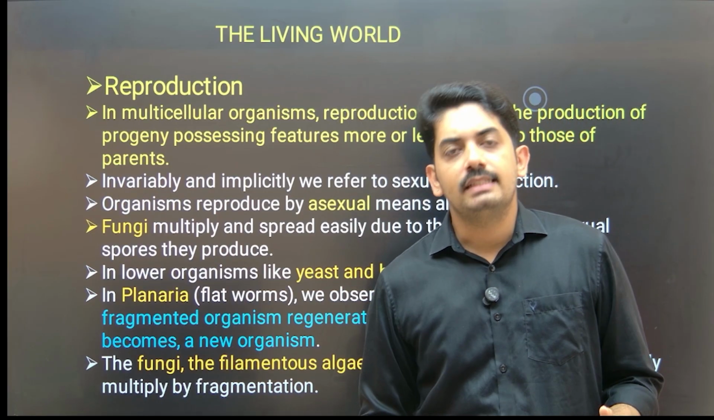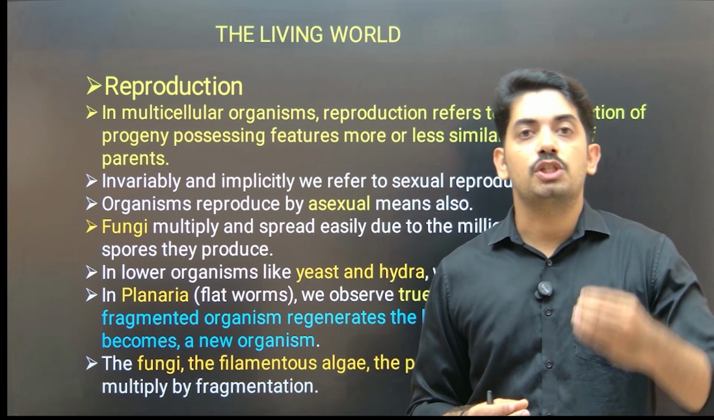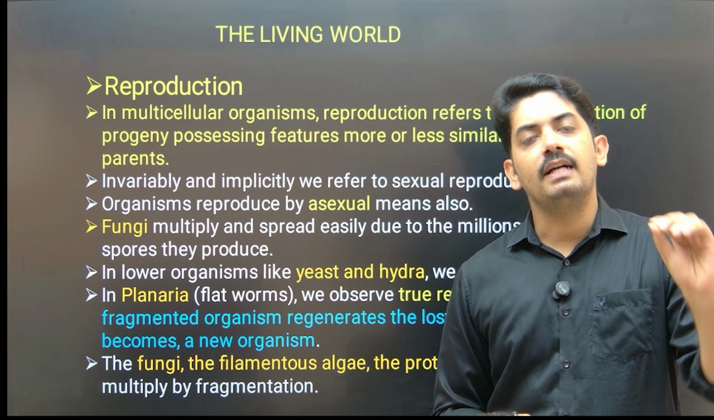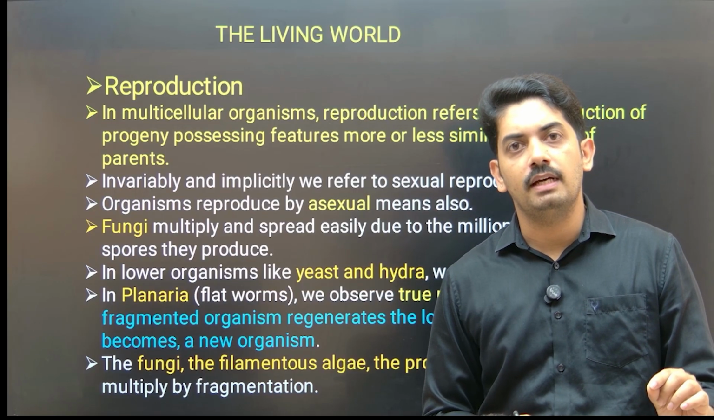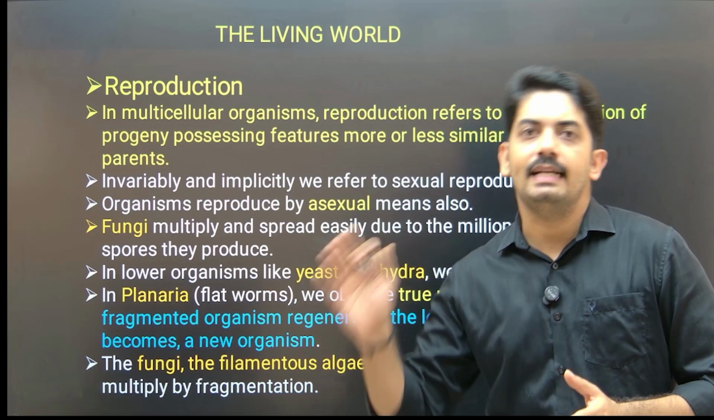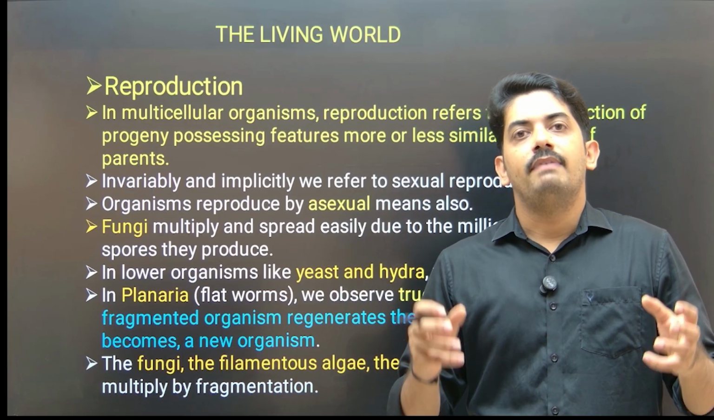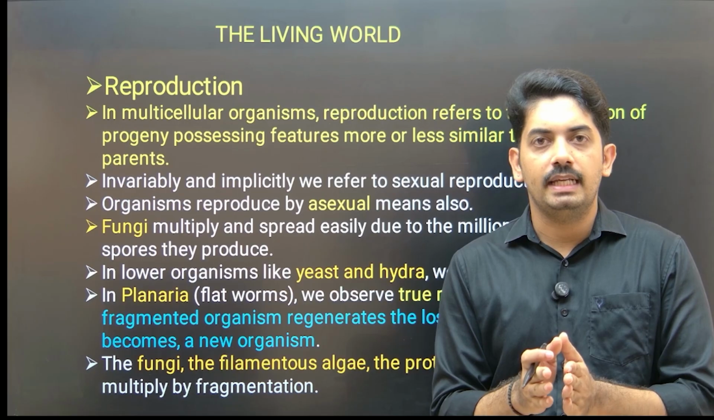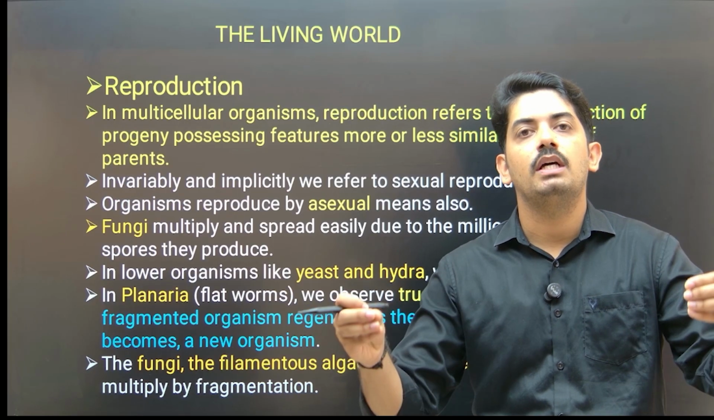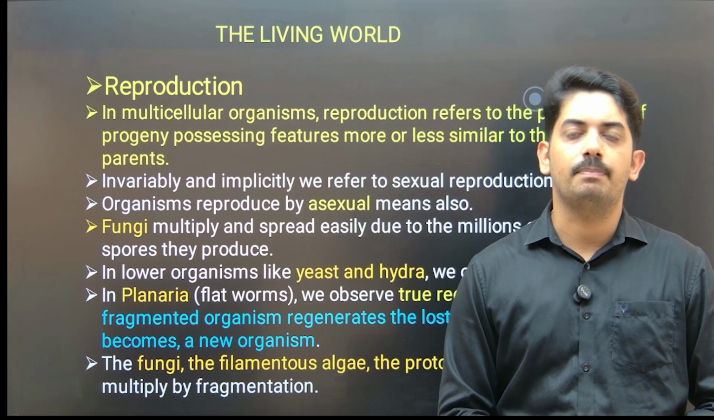Now when we take the example of fungi, they reproduce by production of asexual spores. Now the fungal hyphae which form from the asexual spores are exactly similar to their parents. At the same time, when these hyphae undergo fragmentation, each fragment has the ability to give rise to a new fungus. This is also a mode of asexual reproduction.